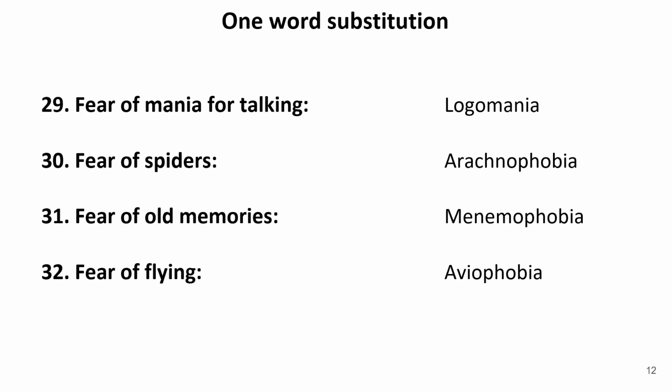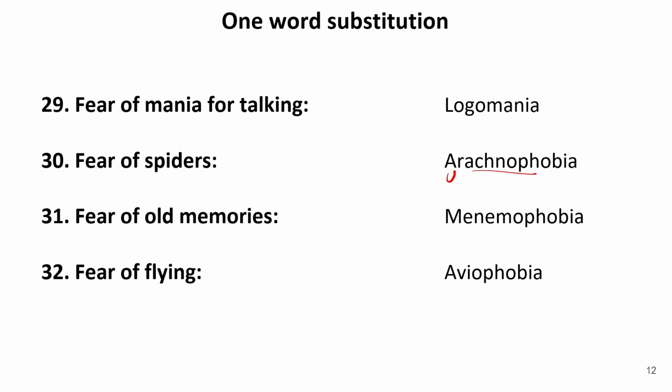Now, mania for talking, that is known as logomania. Now, this is a mania for talking, when a person is in mania of talking a lot. So that is known as logomania. Fear of spiders. Now, this is known as arachnophobia. Now, this is not arachnophobia. The correct pronunciation starts with U. So it is arachnophobia. The correct pronunciation of this word is arachnophobia.